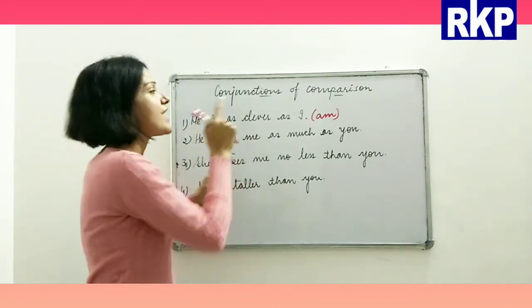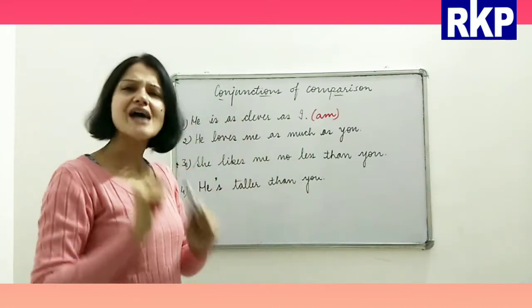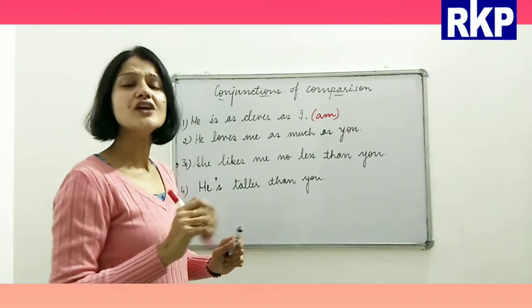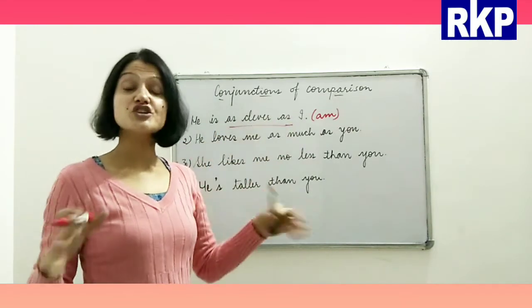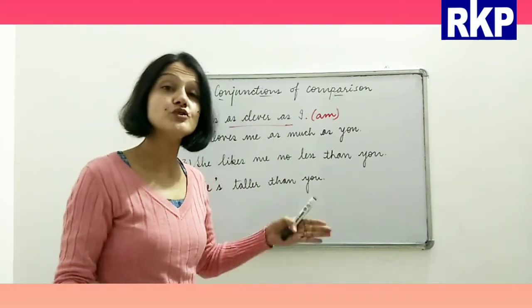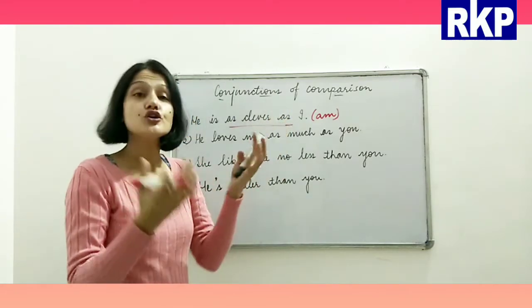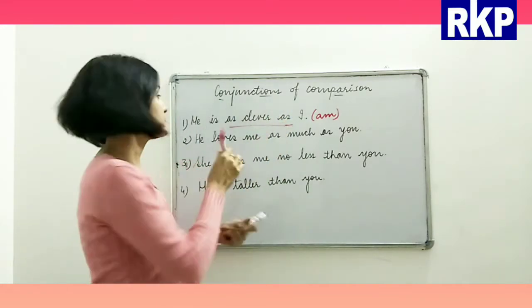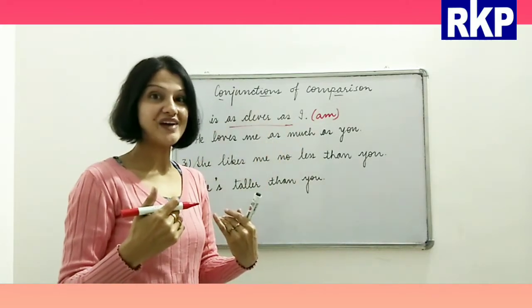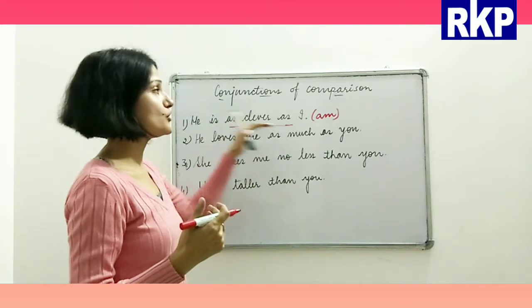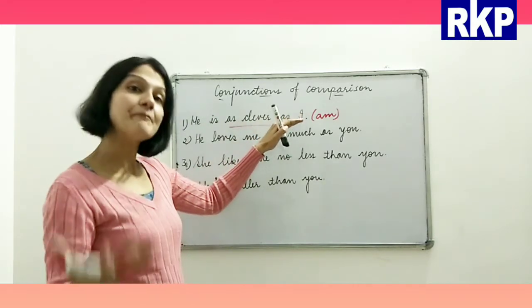So he is as clever as I. Okay, so you see here, the conjunction as. We have used the conjunction as to make a comparison between he and I, right? So this is how we can make comparisons.